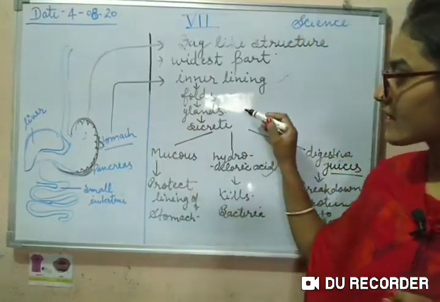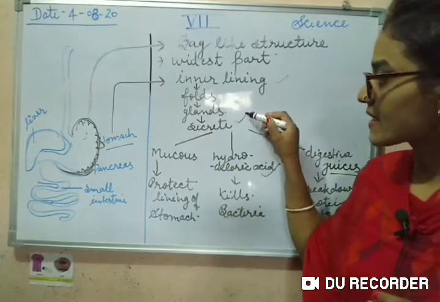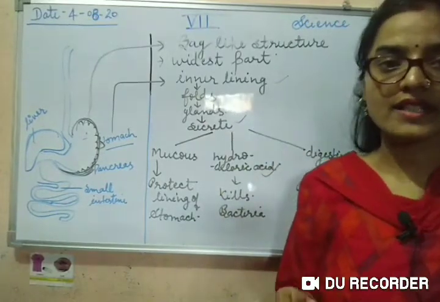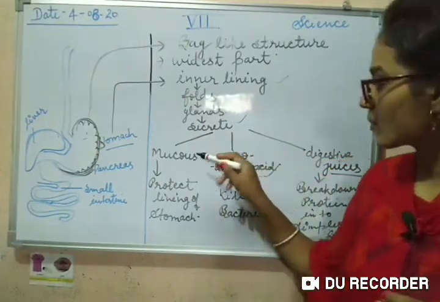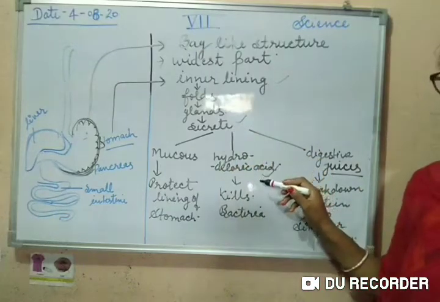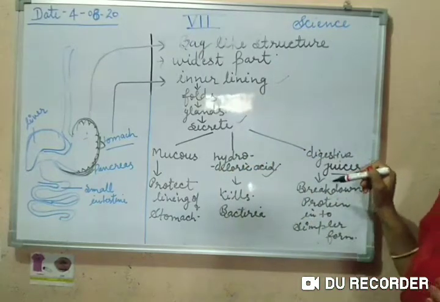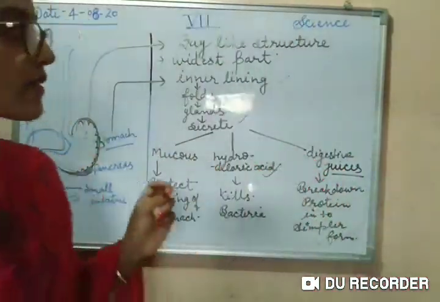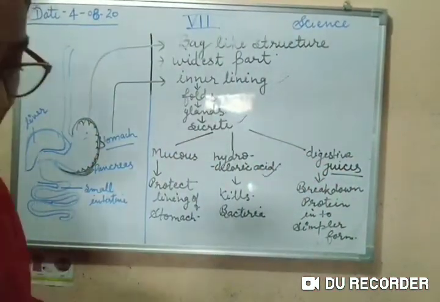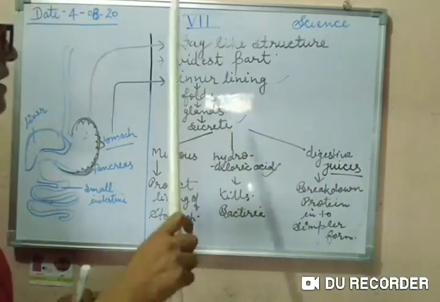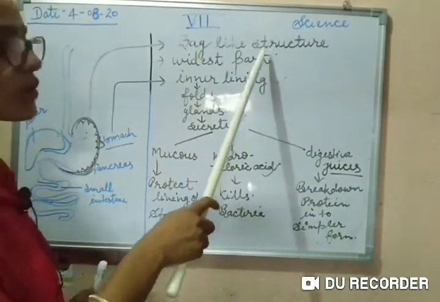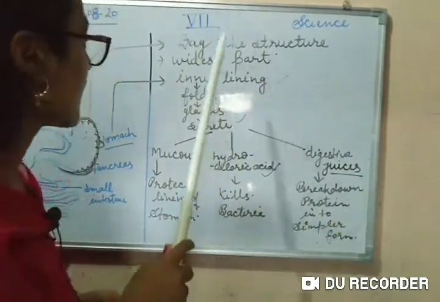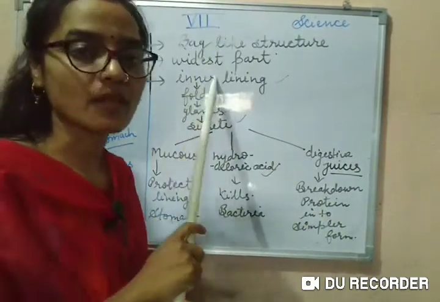These glands secrete many things. They secrete mucus, they secrete hydrochloric acid, and they secrete digestive juices. Let's revise again. The stomach is a bag-like or sac-like structure, and it is the widest part of the alimentary canal.